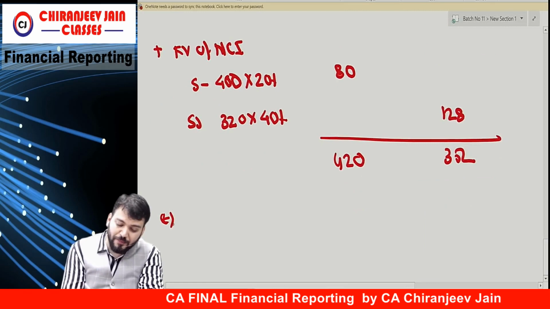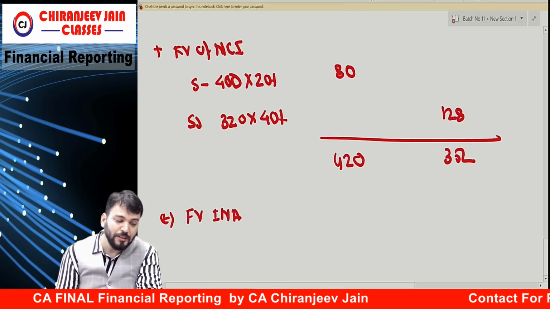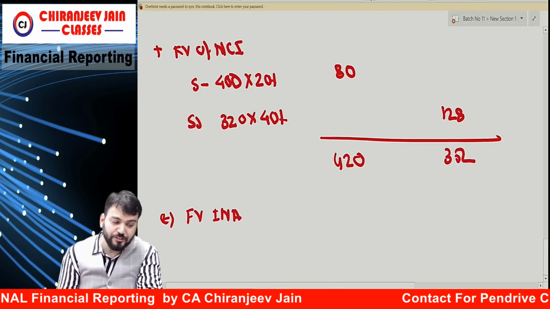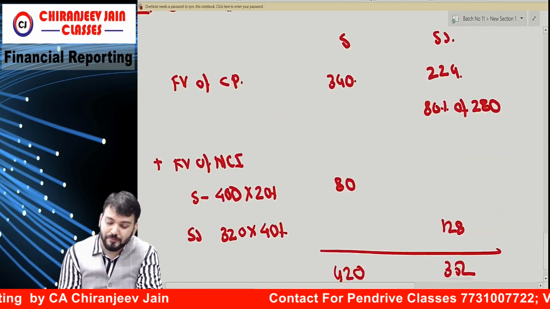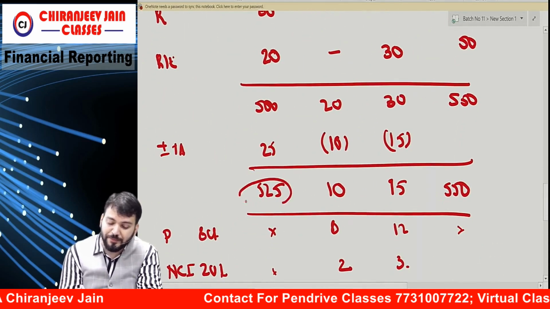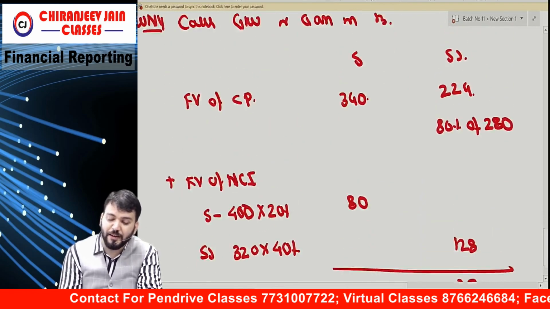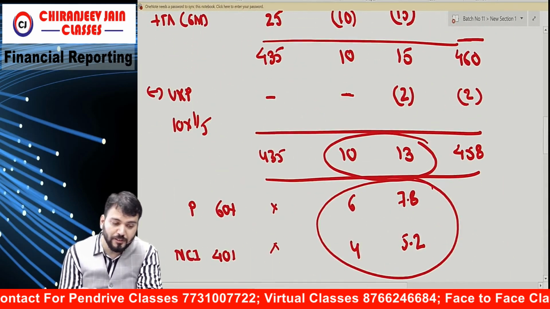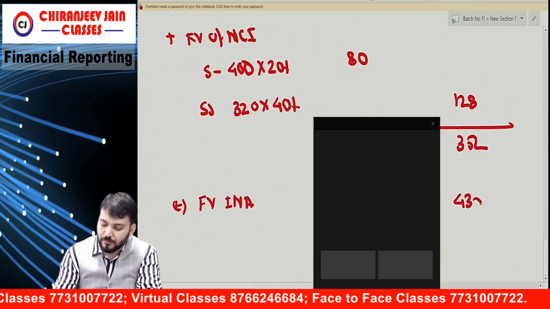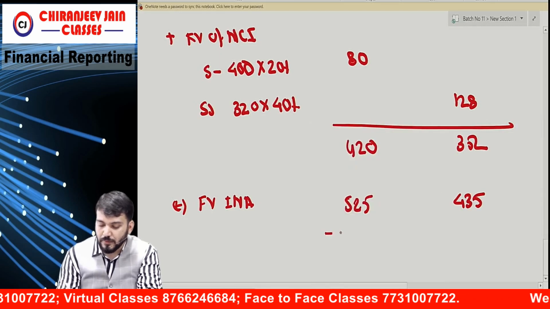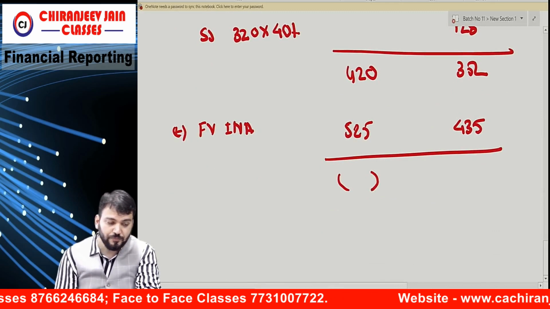Less fair value of INA. The fair value of INA is already calculated, on the date of acquisition. How much? 525. And there, what is the fair value of INA? 435. Understood. So what is goodwill? This is capital reserve. Gain, how much?